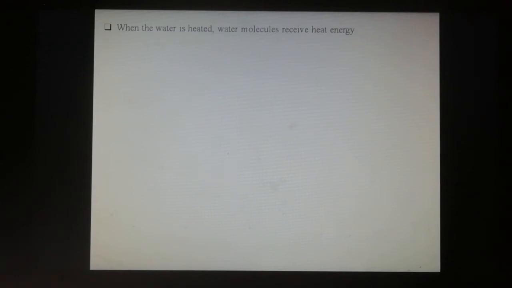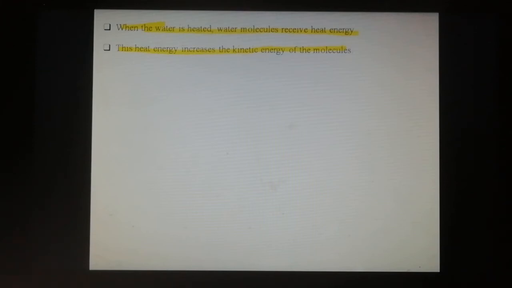When water is heated, water molecules receive heat energy. When a substance is heated, it gains some energy. So heat energy increases the kinetic energy of the molecules.